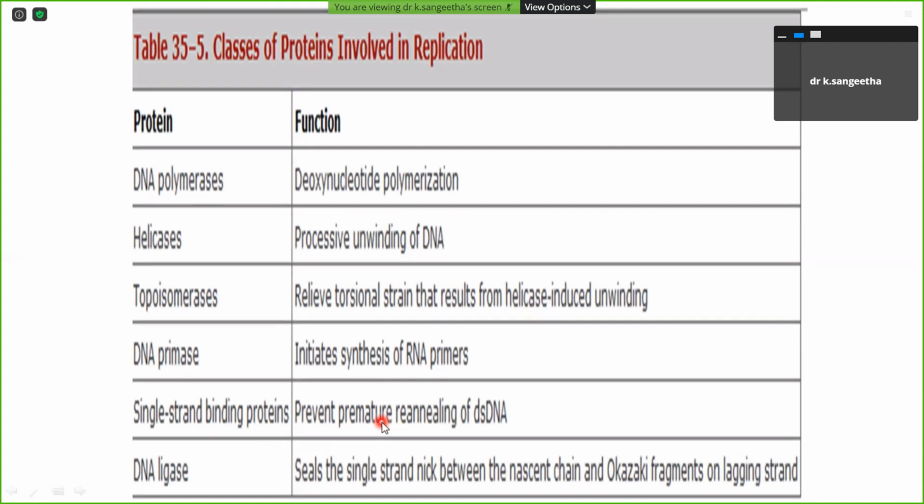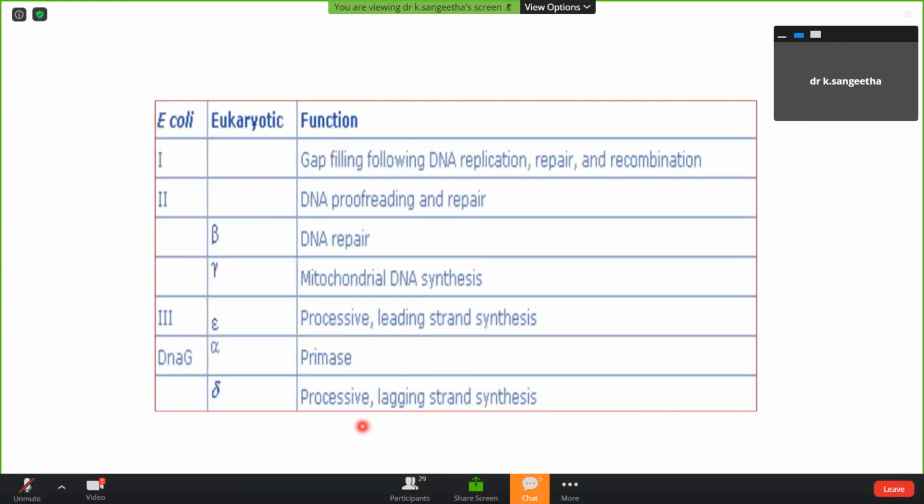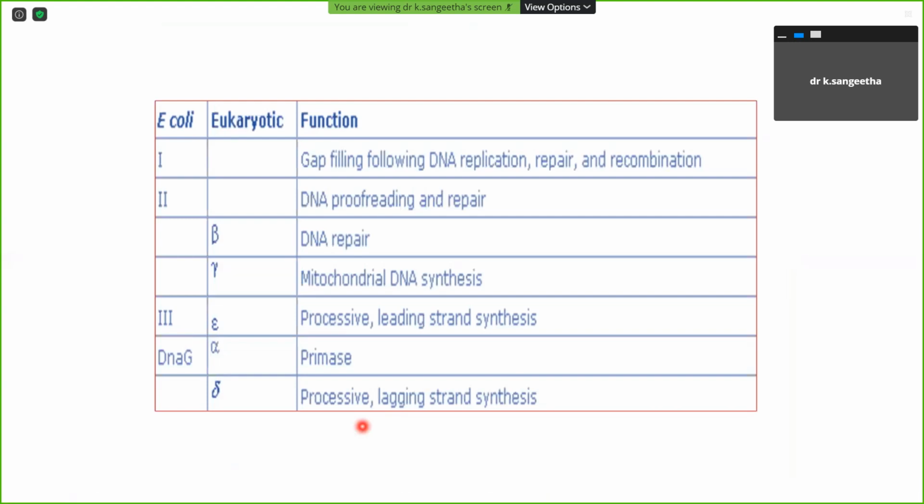DNA ligase is also used to seal the single-strand nick between the nascent chain and the Okazaki fragment in the lagging strand. Okay, we will see what Okazaki fragments are, and what the leading strand and lagging strand are. There is a difference between replication in prokaryotes and eukaryotes. For eukaryotes, the DNA polymerases are called beta, gamma, epsilon, alpha, and delta.